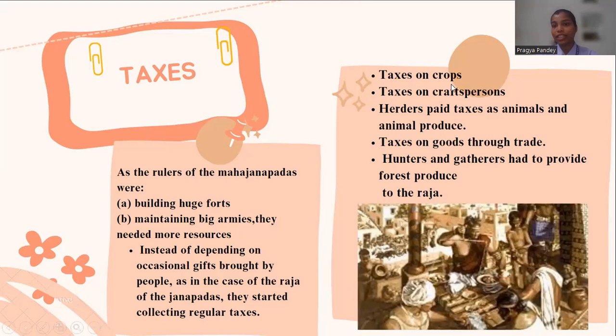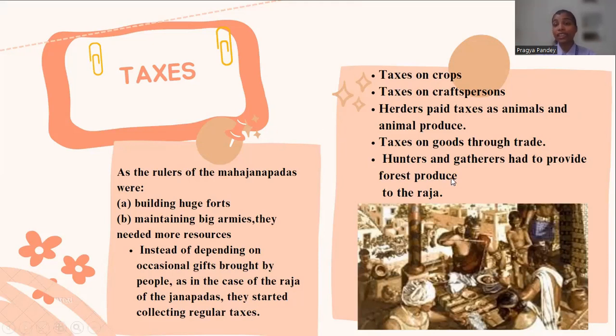Several taxes, like taxes on crops, taxes on craftspeople, on the crafts they were producing, taxes on animals, and taxes on goods in which they were trading. All these taxes were laid on the people of the kingdom so that resources in the form of money could be generated, and this money could be used for showing power and maintaining their army.